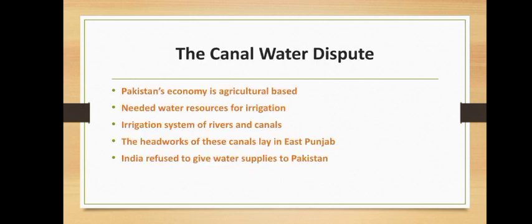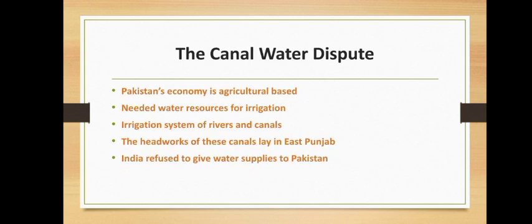Now let's talk about the canal water dispute. Pakistan's economy is agriculture-based, and its agriculture depends on water resources. A system of irrigation, considered one of the world's best, existed in India and Pakistan, comprising canals and rivers.